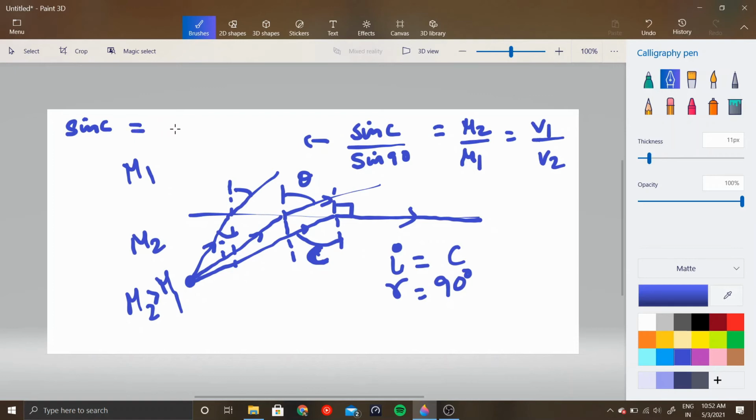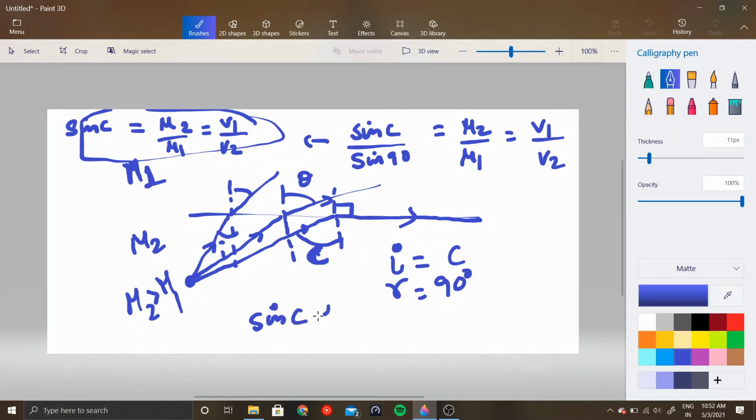So this is actually equal to mu of 2 by mu of 1 and is equal to V1 by V2, correct? Cool. So this is called the critical angle. When the medium 1 is air and the medium 2 is water, sin C is inversely proportional to the absolute refractive index. Remember this.